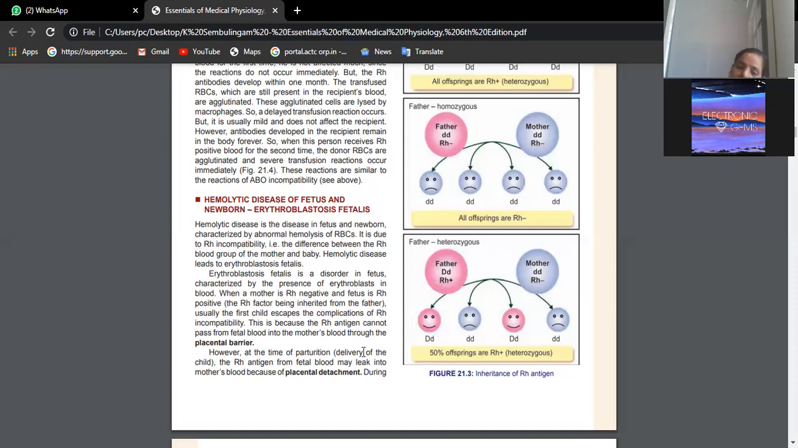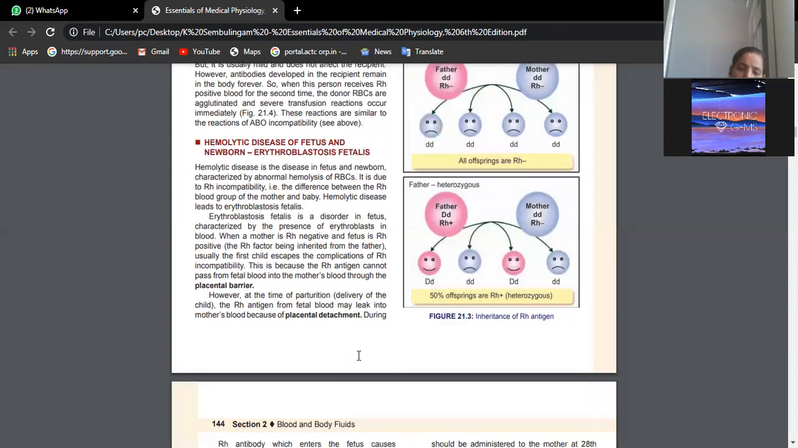Generally there is an injection called the anti-D injection, which neutralizes the antibodies which are produced in maternal blood, so that they will not cross the placental barrier and will not damage or harm the fetal RBCs. Okay, beta, are you understanding?